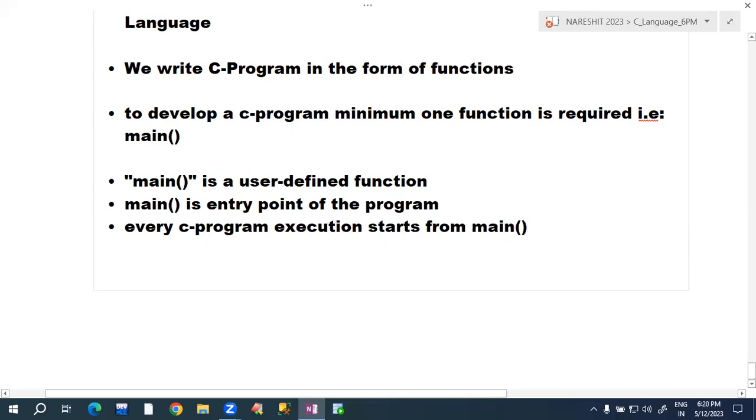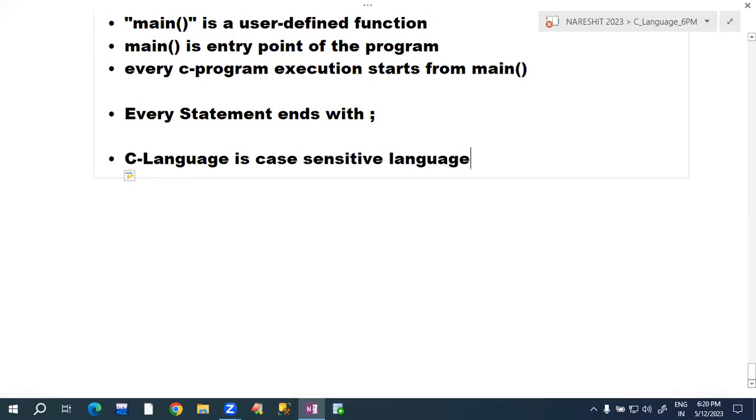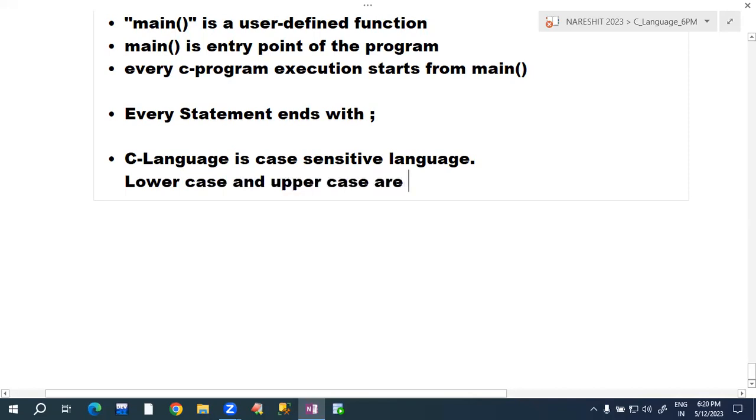In C language, every statement ends with which symbol? Semicolon. So every statement ends with a semicolon. Is C language a case-sensitive language or a case-insensitive language? Case sensitive. So C language is case sensitive. Case sensitive means lowercase and uppercase are different. Case insensitive means lowercase and uppercase are the same.